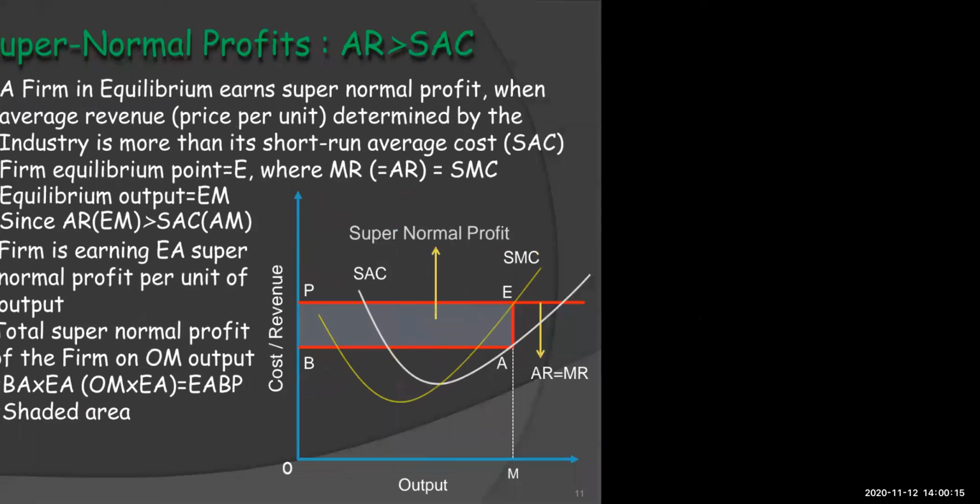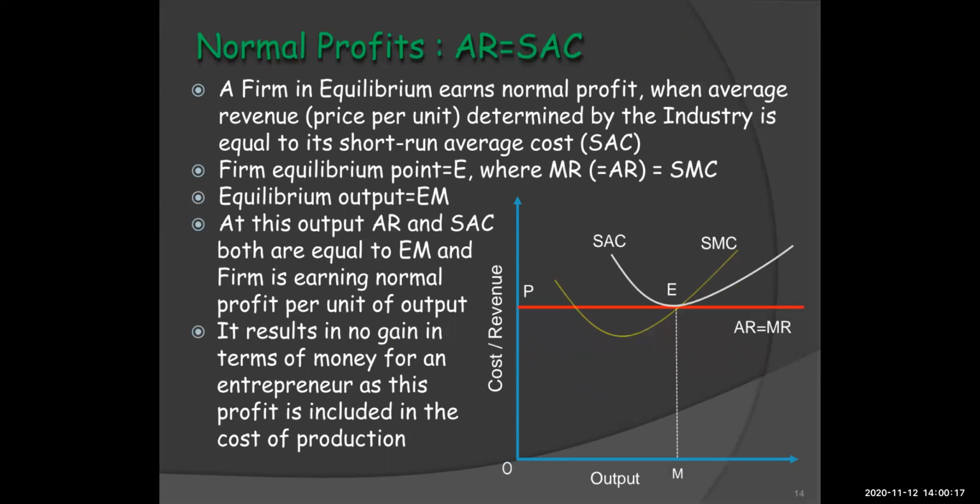Now talking about the second situation, a firm may also face normal profit, wherein the average revenue is equal to your average cost. So a firm in the equilibrium earns normal profit when average revenue, that is price per unit, determined by the industry is equal to its short run average cost.